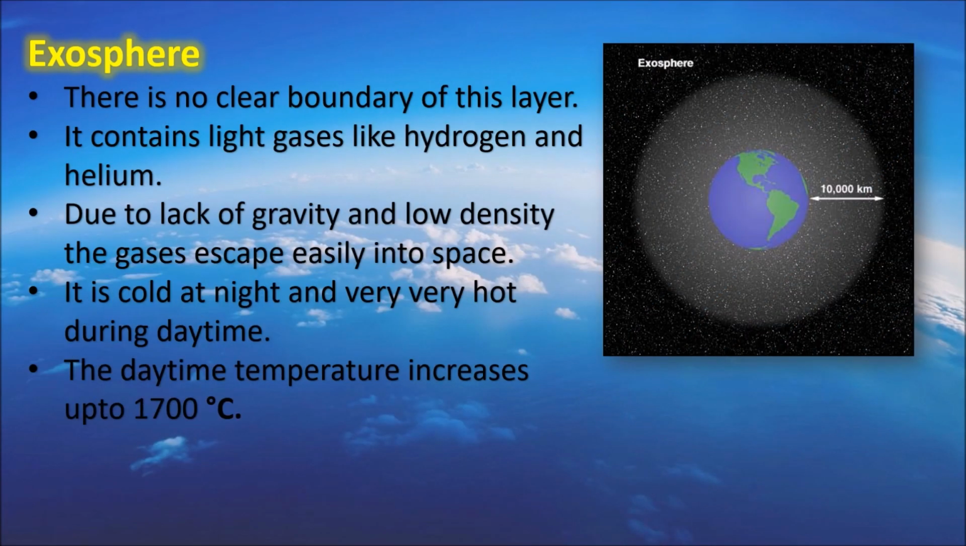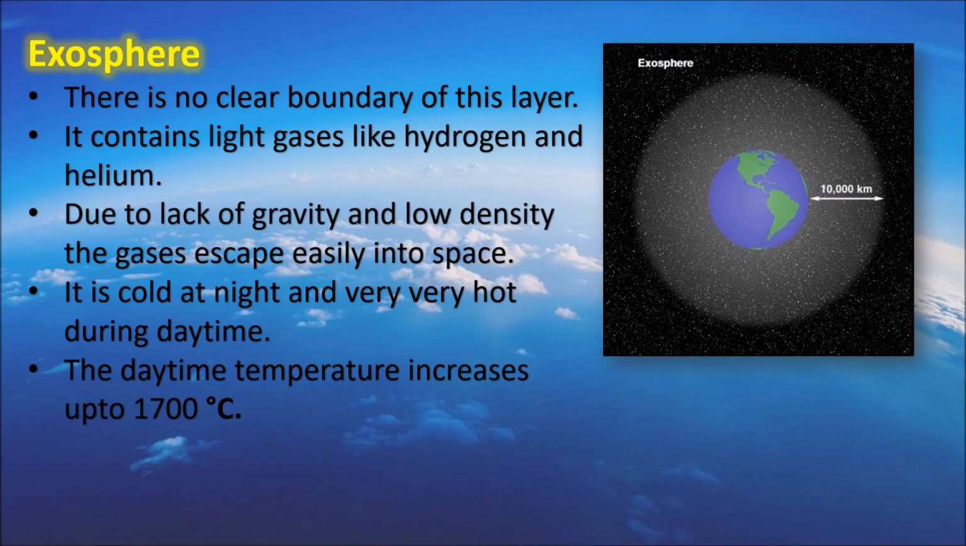The final layer or fifth layer is known as exosphere. It is the outermost layer of the atmosphere. There is no clear boundary of this layer. It contains light gases like hydrogen and helium. Due to lack of gravity and low density of gases, the gases escape easily into the space. This layer is perfect for placing satellites, means artificial satellites.